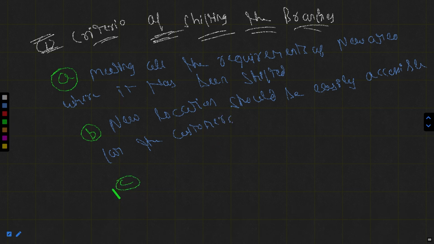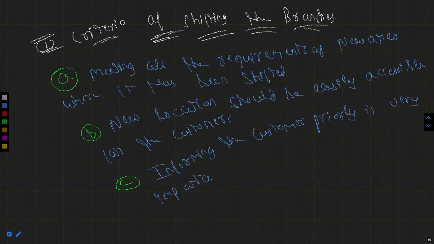Okay. And the third point is informing the customers priorly is very important and must. Okay, so these are the three basic criteria.